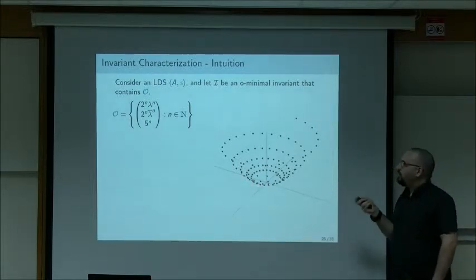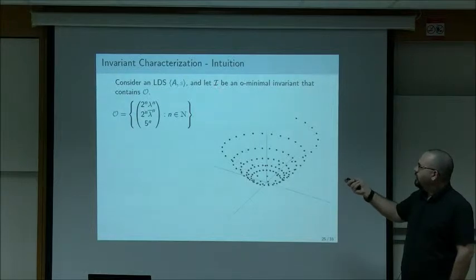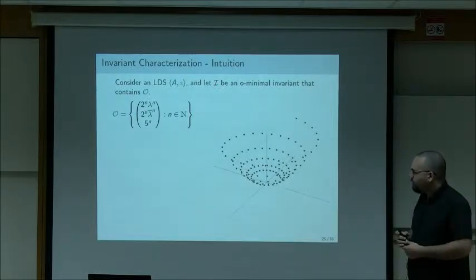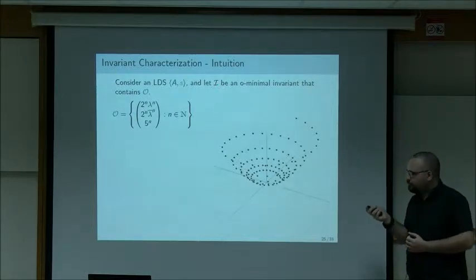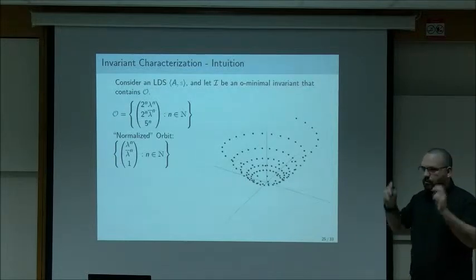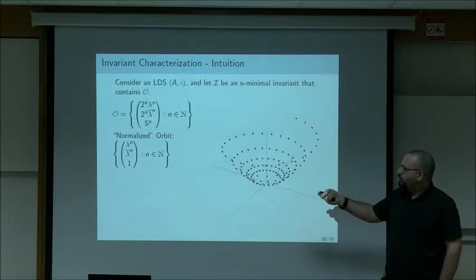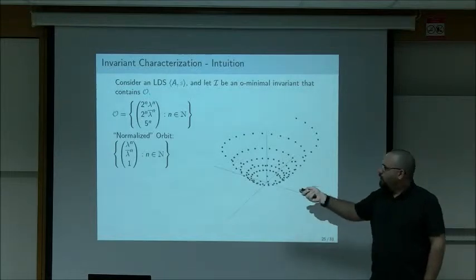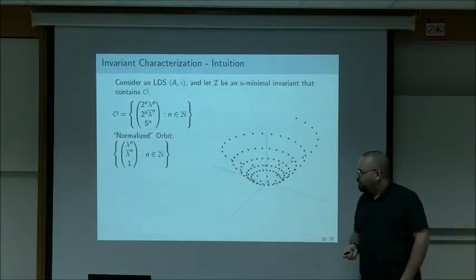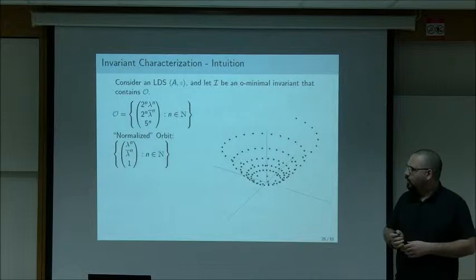And now we want to think about how this invariant would look. So what kind of properties it has to satisfy. And the first thing we're going to do is look at some kind of normalized orbit, which is equivalent to the following idea. Let's look at the first point here, when n is 0. When n is 0, this becomes 1, this becomes 1, and this becomes 1. And I'm going to leave lambda to the n and lambda bar to the n, and look at where they rotate.